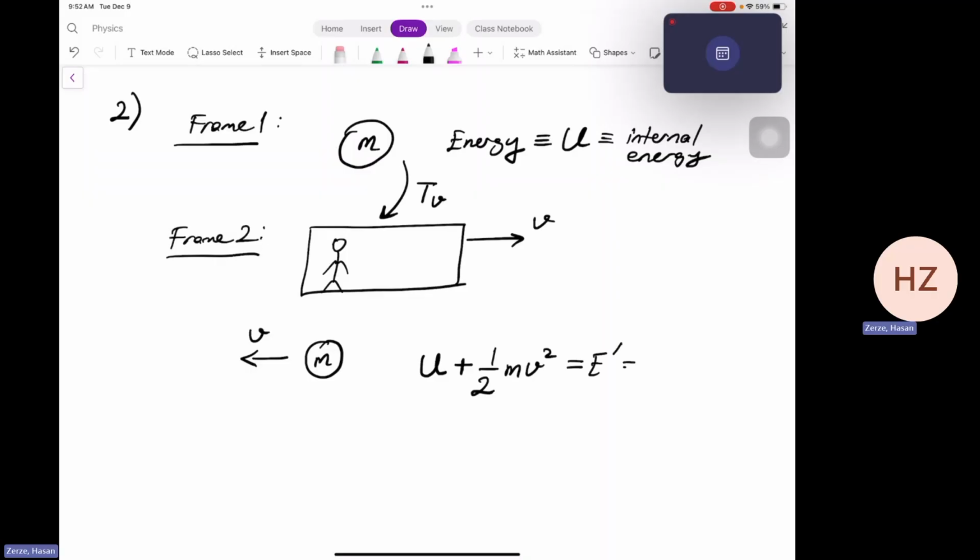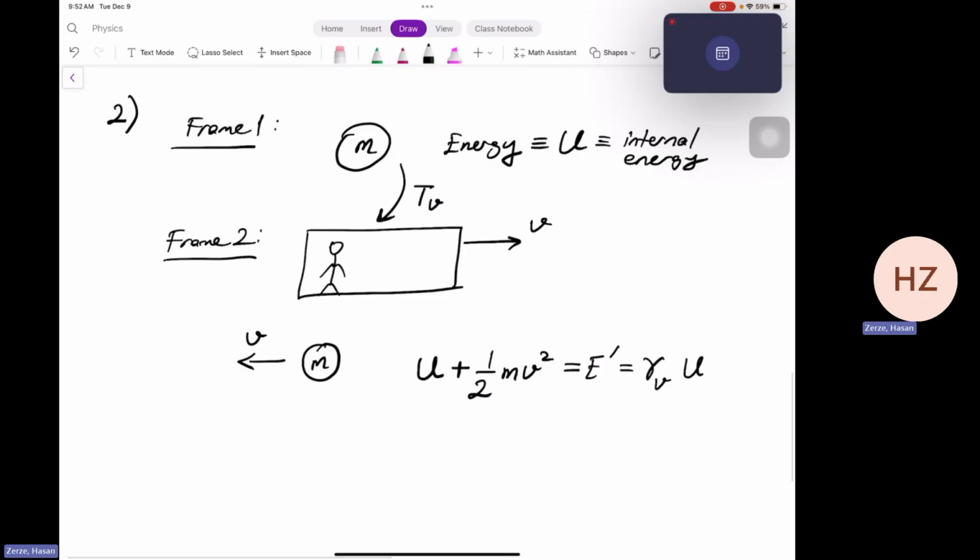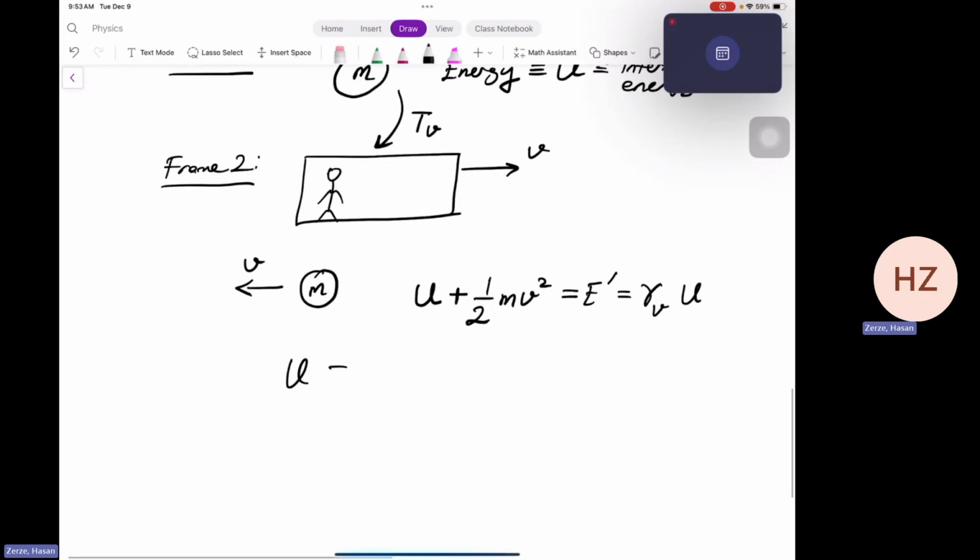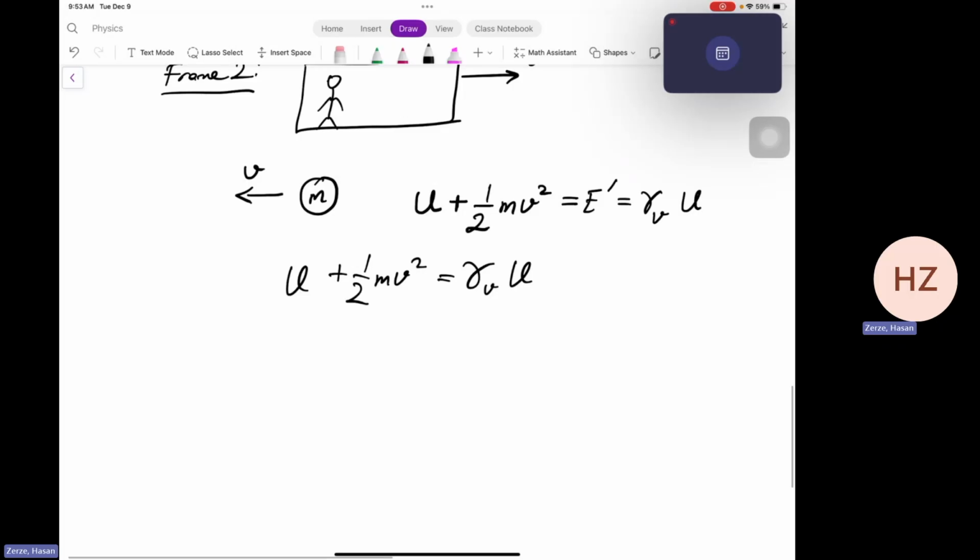We found that the energy observed by frame 2 must be gamma v times the original energy in frame 1, which was U itself. So we have an equation, U plus 1/2 mv squared equals gamma v U. Let's see what this is going to tell us. Now, if I solve for U, I will find out that U equals 1/2 mv squared times 1 over gamma v minus 1. Okay.